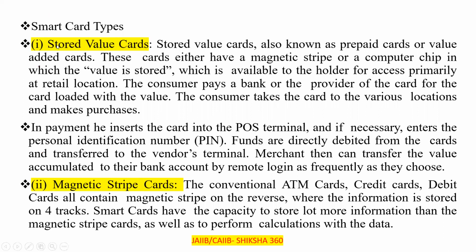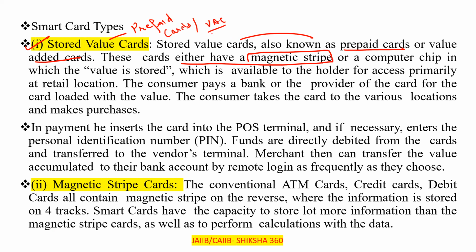First type is the stored value cards. Stored value cards are also known as prepaid cards or value added cards, VAC. These cards either have a magnetic strip or a computer chip